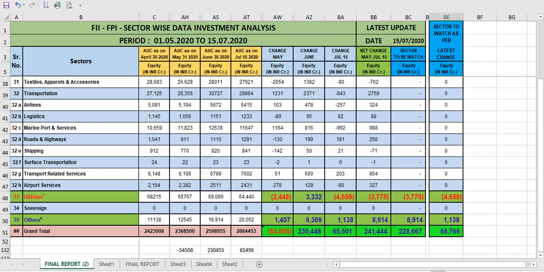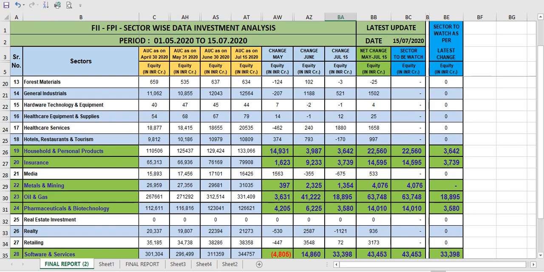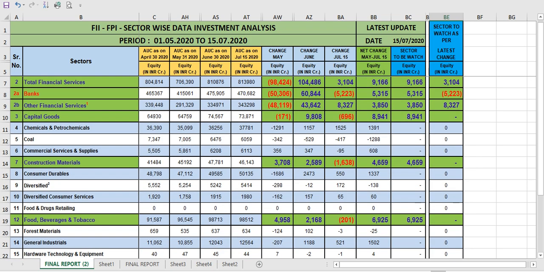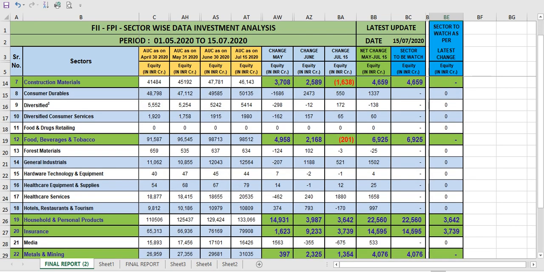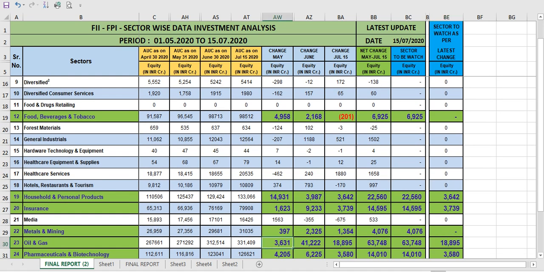And also if the investment is more than 2-3 lakh crore, then we can see again which sector they put money in, but here they put 65,000 crore. So we can at least take a minimum figure of 3,000 and above and identify that in the oil and gas sector they put money. That means the oil and gas sector has to be a blast. How? See, I tell you, they invested money in oil and gas in May 3,600. Then what happened in June? They put 41,000. What about next? They put 18,000.